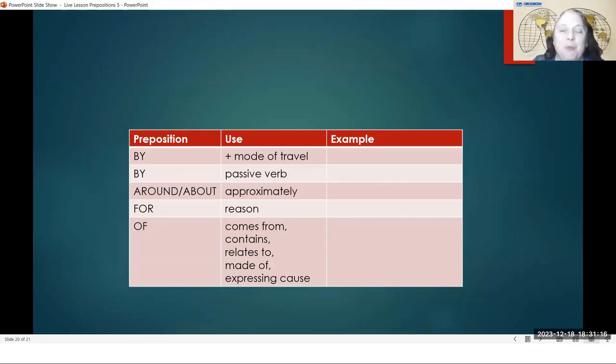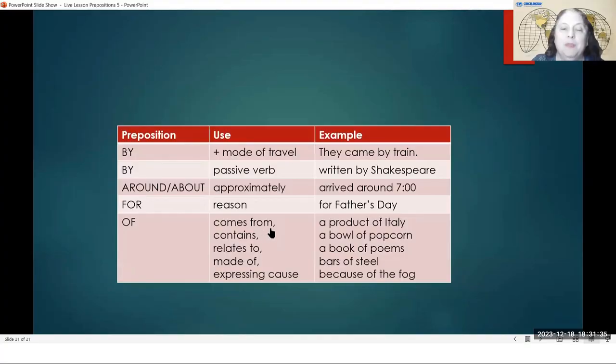Of, we had 5 different ways that we were using the preposition of to tell where something comes from, to tell what something contains, to tell what something relates to, what it is made of, or expressing cause. Let me show you the examples for those. So if something comes from somewhere, it can be a product of Italy. A product of Italy. And I think a product of is probably the most common way that we use the word of with the word product. A product of, and then you tell where it's from, which country it's from.